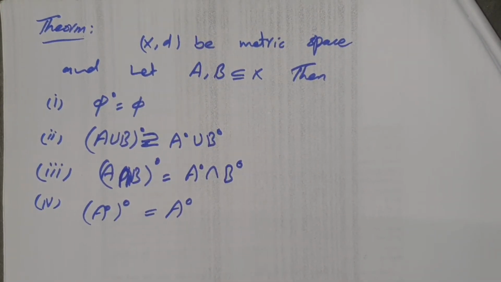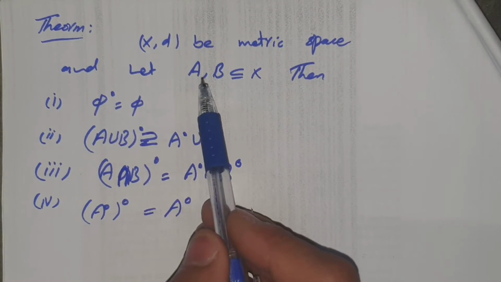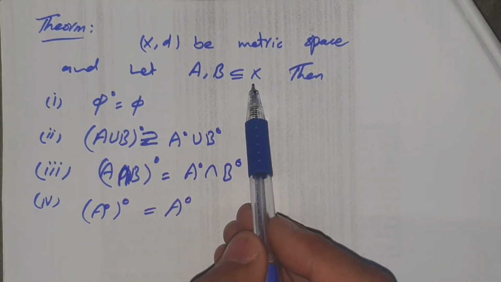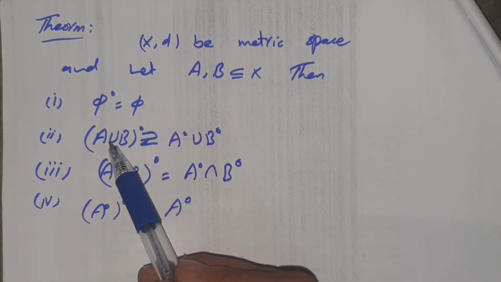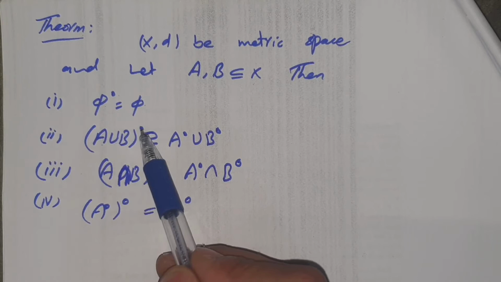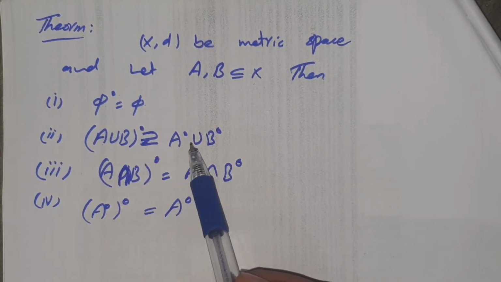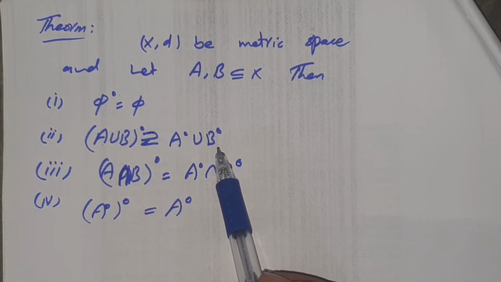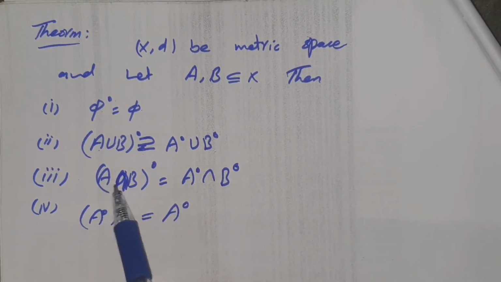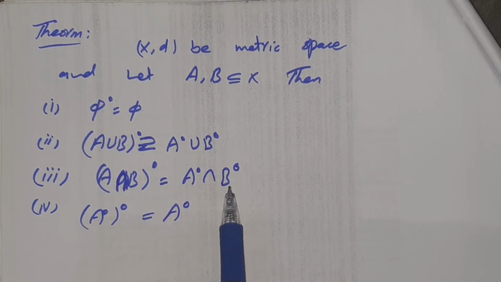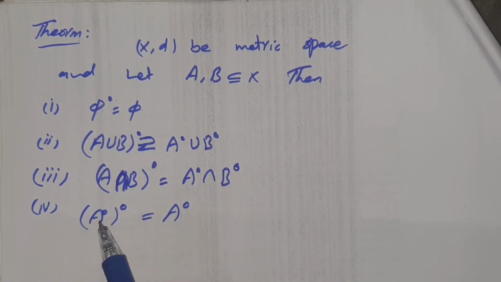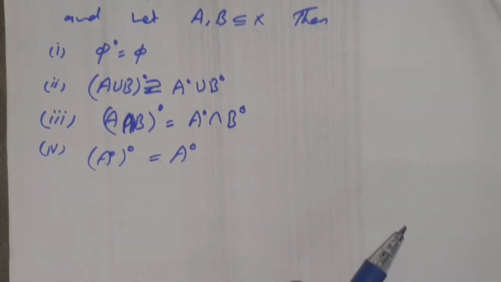Now the next theorem is: let (X, d) be a metric space and let A and B be two subsets of X. Then we have to prove that the interior of phi is equal to phi, and the interior of A union B is a superset of A interior union B interior. And the third one is the interior of A intersection B is equal to A interior intersection B interior. And the last one is the interior of A interior is equal to A interior. So the proof,